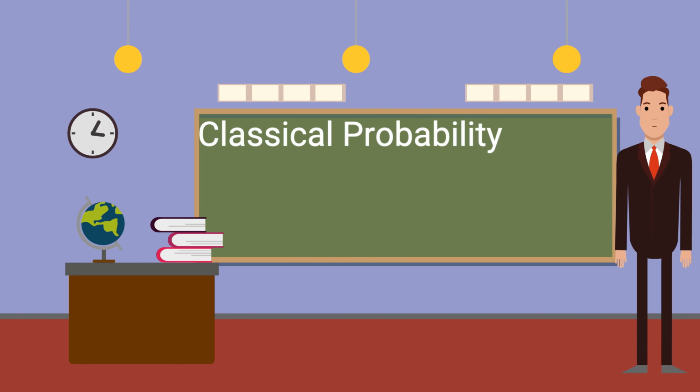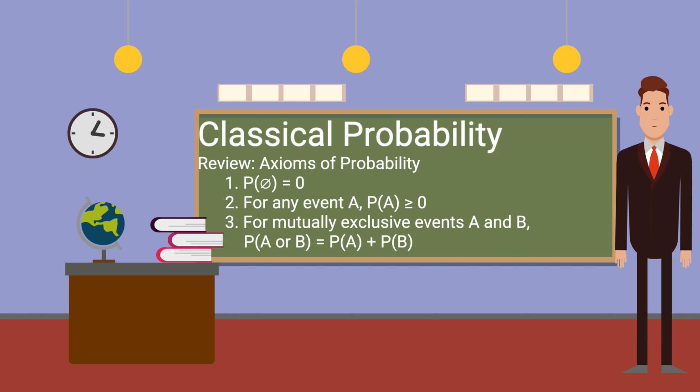In the video about terms of probability, the axioms of probability have been introduced. Let's quickly verify whether they are fulfilled or not. The first axiom is fulfilled as the probability of the null event is 0. No matter what we roll, no outcome is part of the null event.